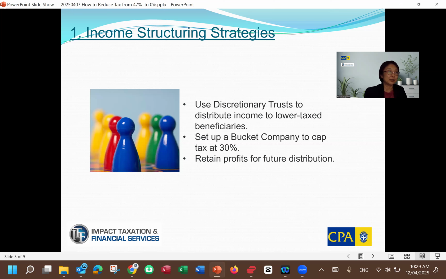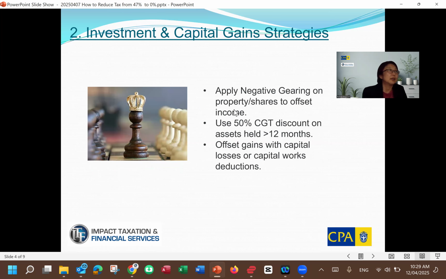Okay, the next one. Investment and capital gain strategies. So apply negative gearing on property or shares to offset income. Use the 50% CGT discount on assets held above 12 months and offset gains with capital losses or capital works deductions. Okay, so this one, negative gearing, I think a lot of people understand the concept.